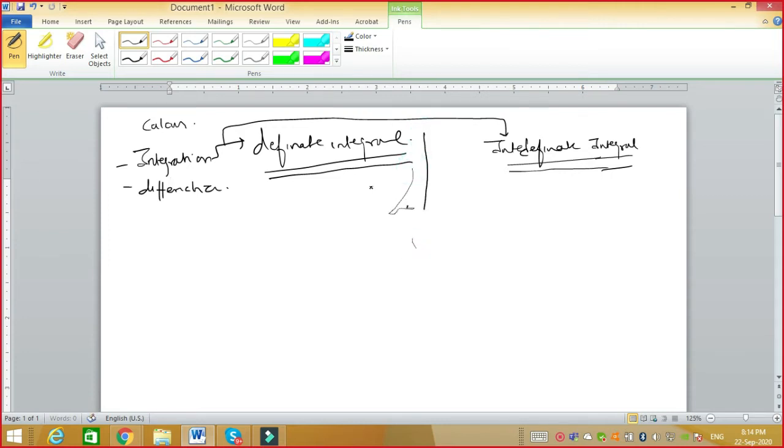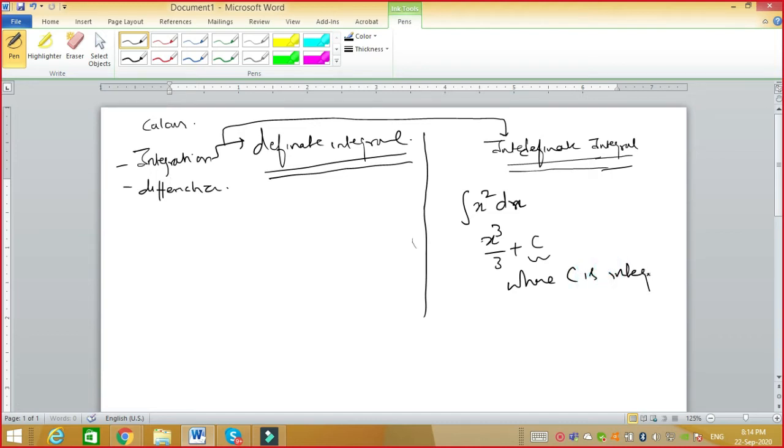Let us do a quick recap of what indefinite integral is first. Indefinite integral is basically an integration of terms which have no limits. Let us suppose we take an example of x square. The integration of x square is x cube by 3 plus c, where c is the integral constant.